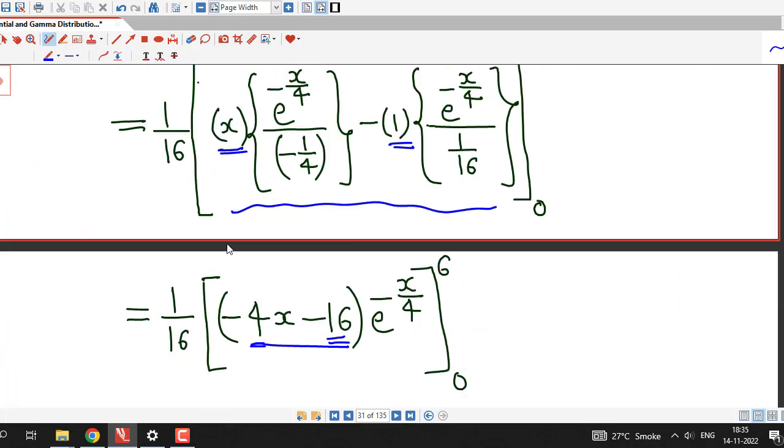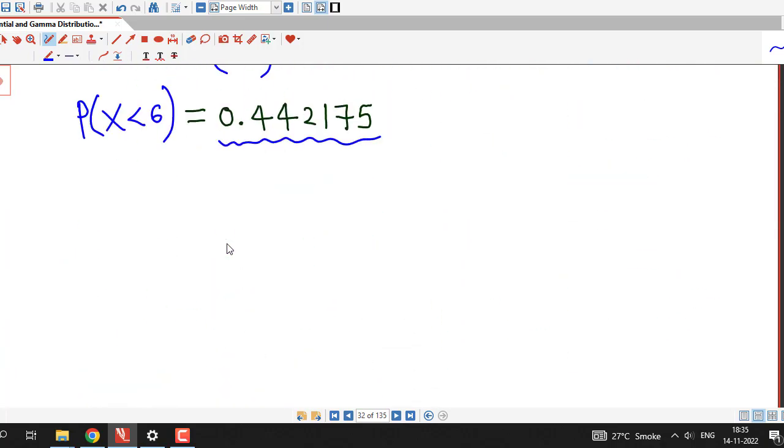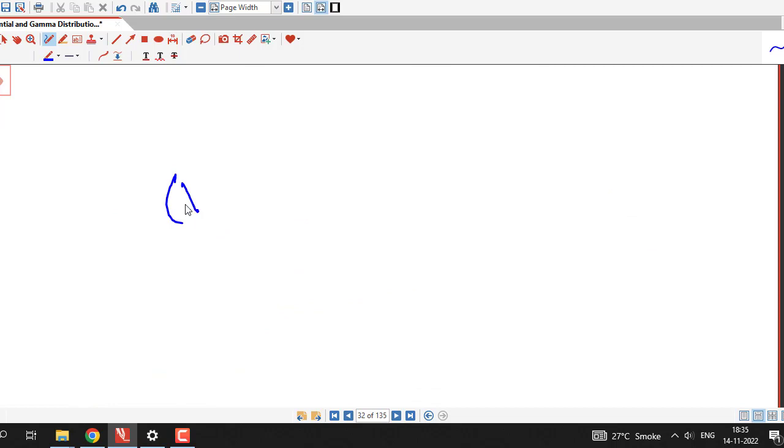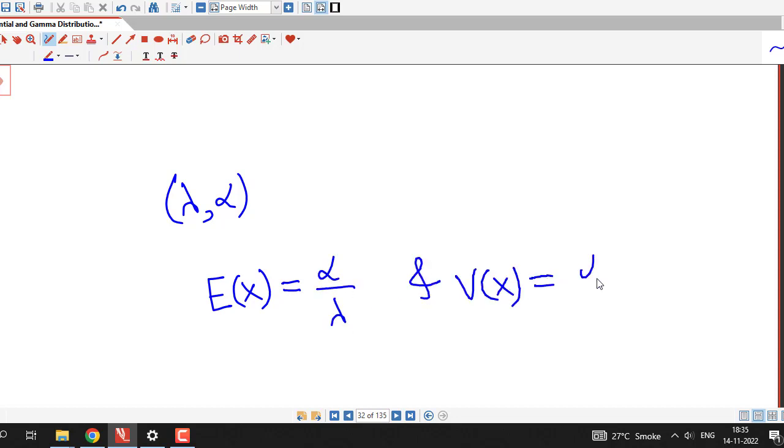And if we are using that lambda alpha parameter form, then for that parameter form, the mean of a gamma random variable is alpha over lambda and the variance is alpha over lambda square, because we are using this relationship beta equal to 1 by lambda.